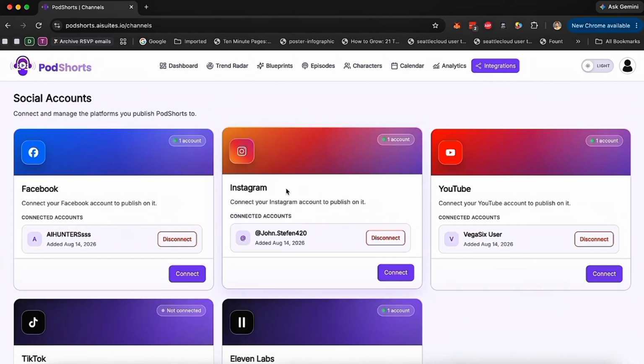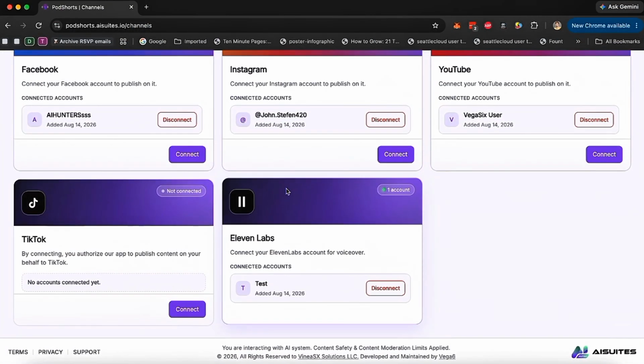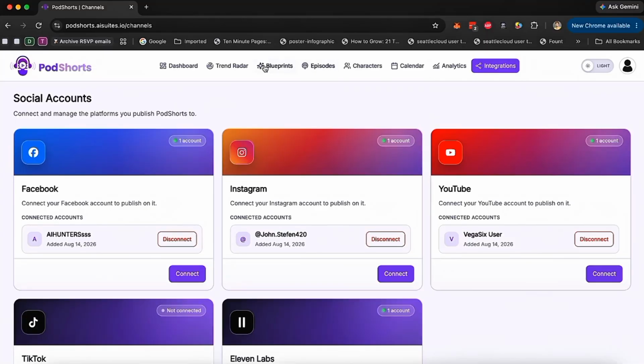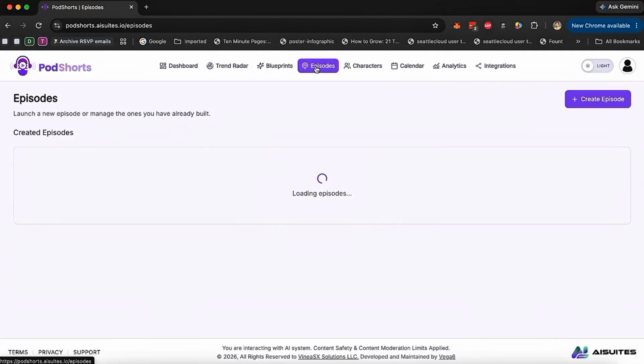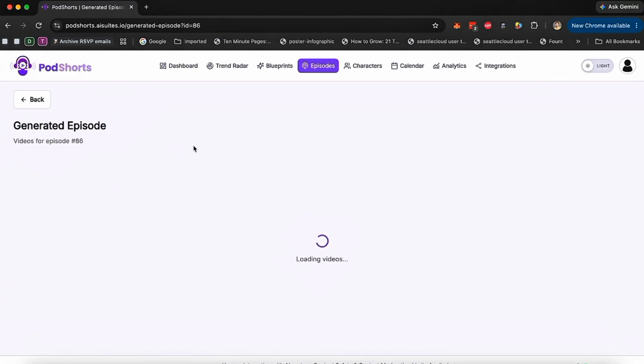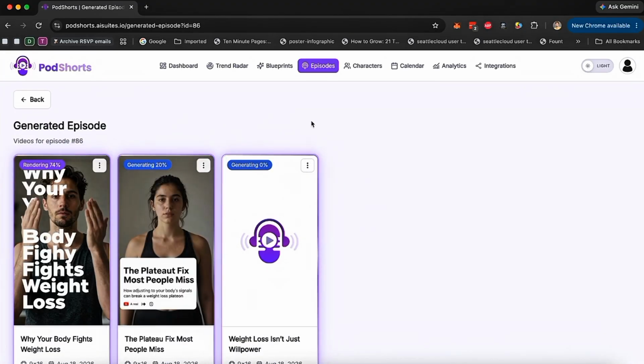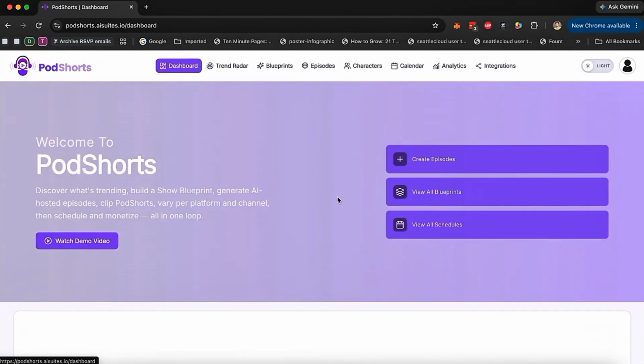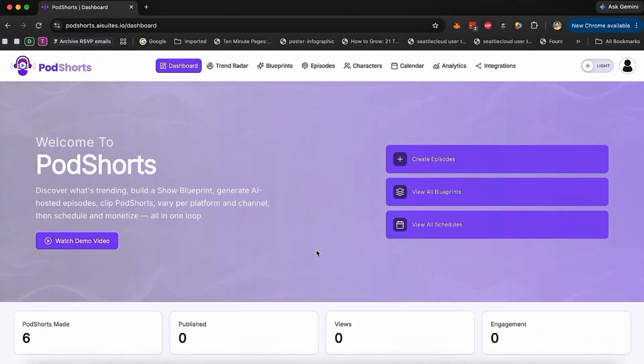Now, in the integration tab, you can connect all your social profiles, as many as you want. You can connect your ElevenLabs as well if you want to do that. And that's pretty much it. You can see all the episodes that have been created, all the campaigns that have been created, and you can start creating multiple of these videos and publishing these videos every single day on your social media platform, and you